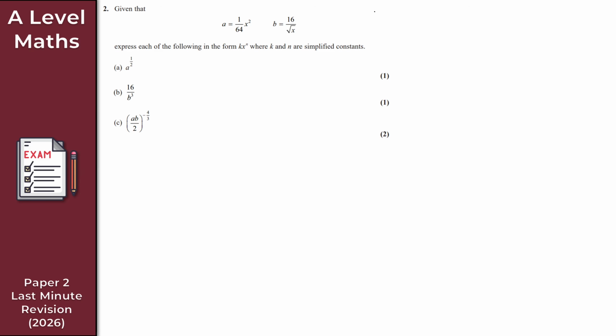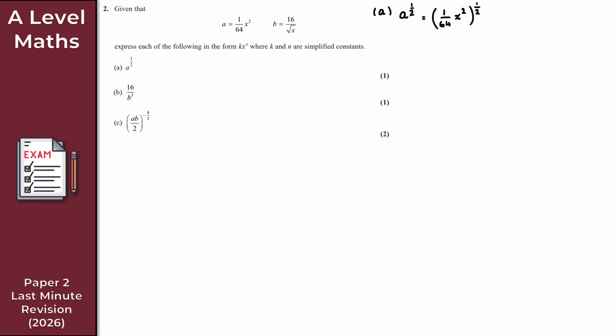So let's just start then at the very top here with part A. So for part A, we've got A to the power of 1 over 2. So A here is 1 over 64 x squared. So I just take A as it's given, and I raise that to the power of 1 over 2, right? So we've got 1 over 64 x squared, and that then is to the power of 1 over 2, like so, okay?